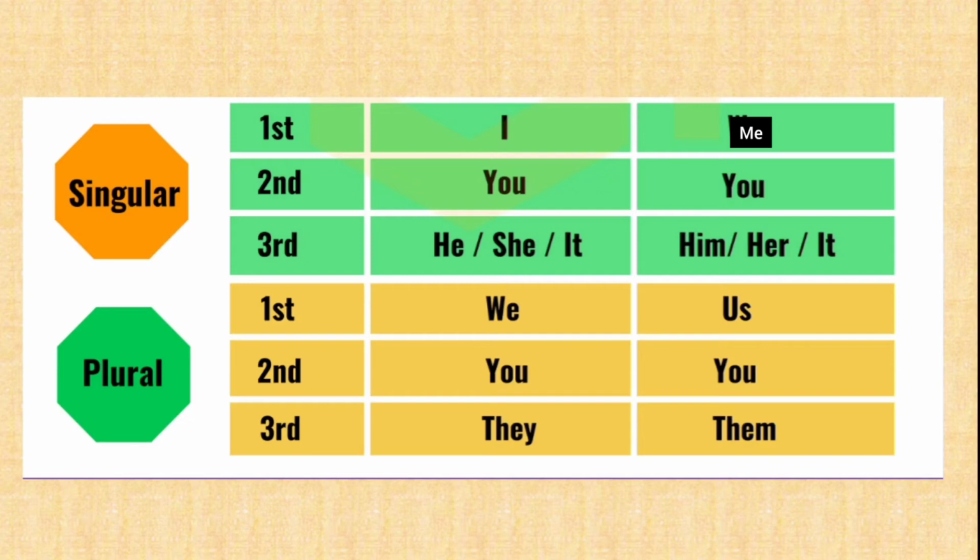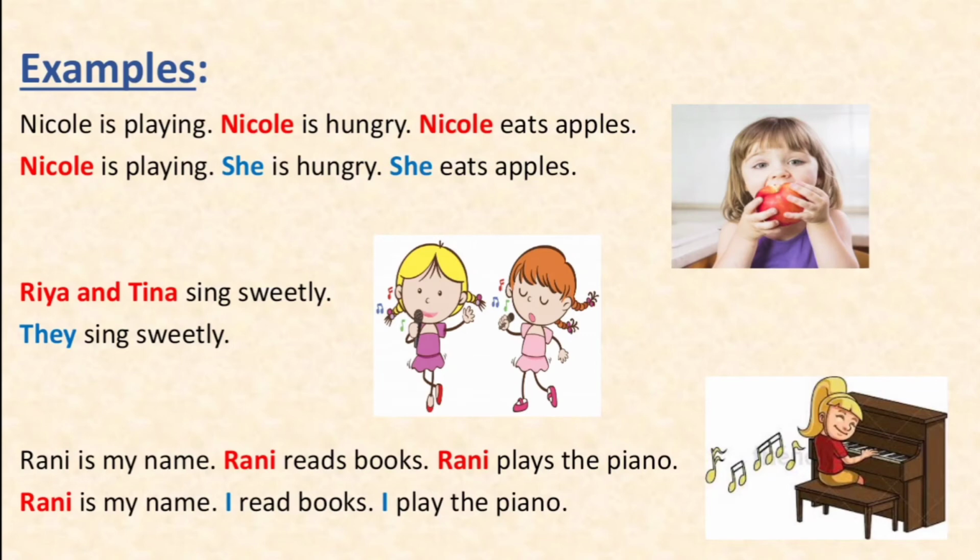Now students, along with knowing which pronoun to use, you also need to know whether it's in the singular or the plural. Now, whenever there is only one person, you use the pronouns from the green boxes. And whenever you are referring to more than one person, that is the plural, you refer to the pronouns in the yellow boxes. To understand this in a better manner, let us look at these examples.